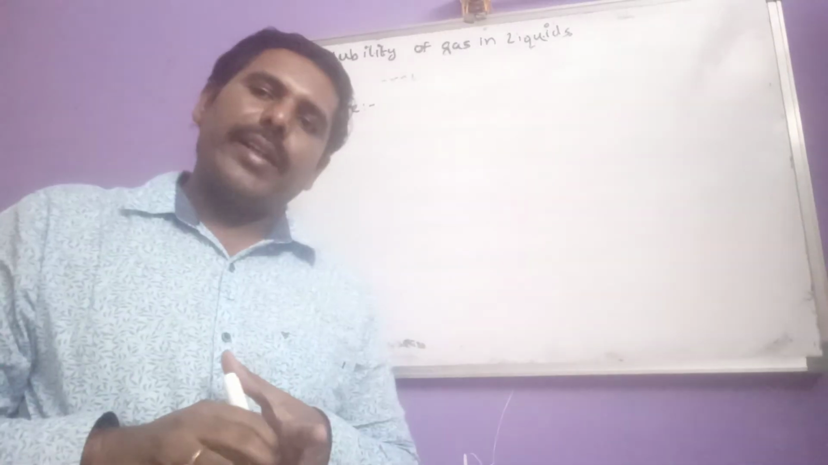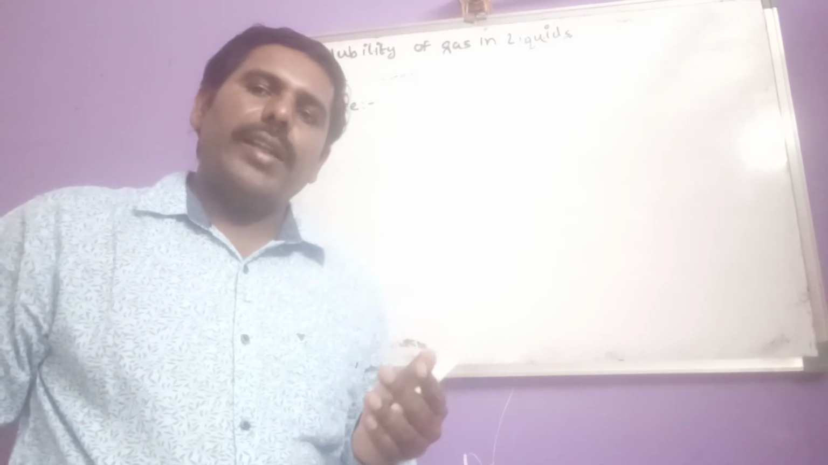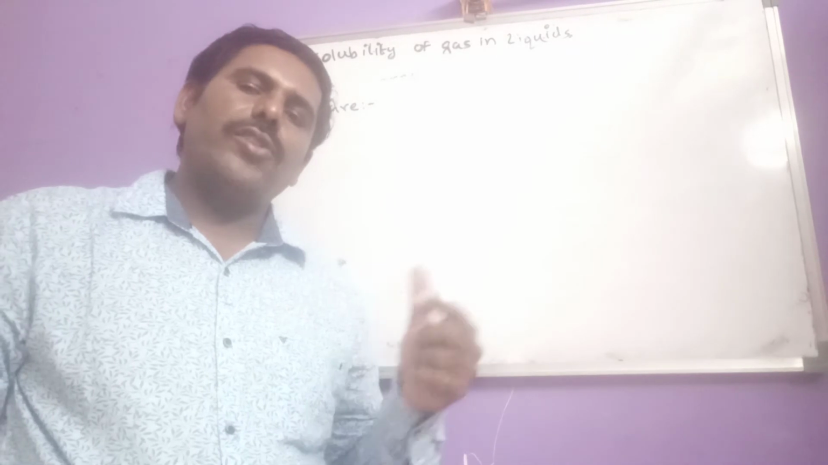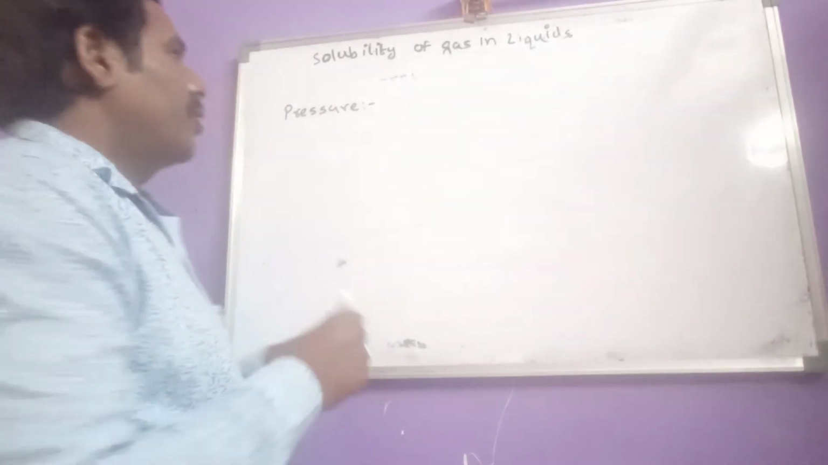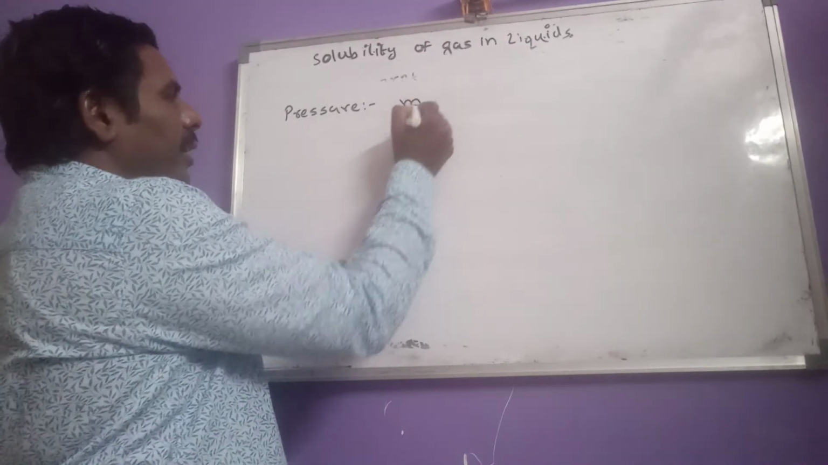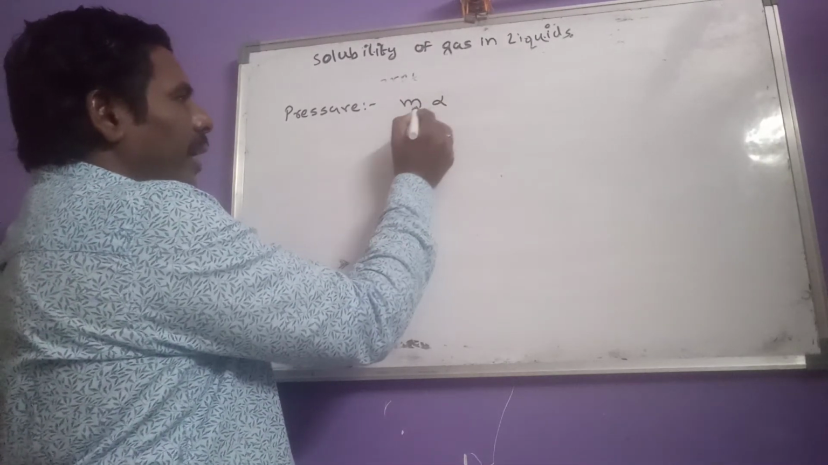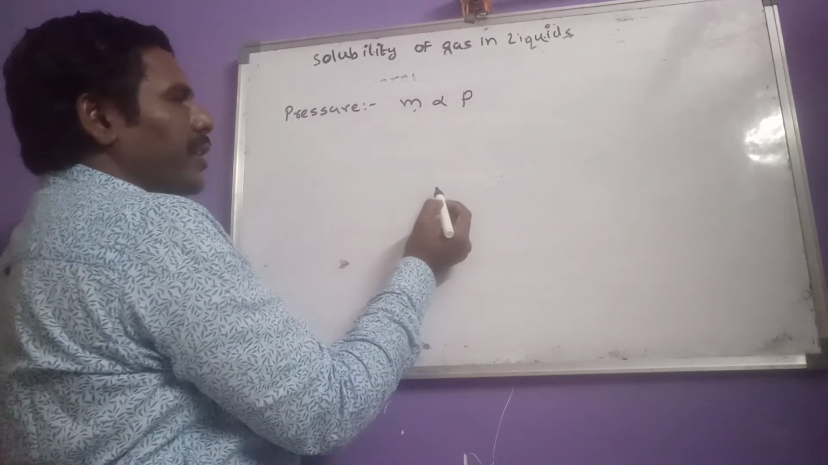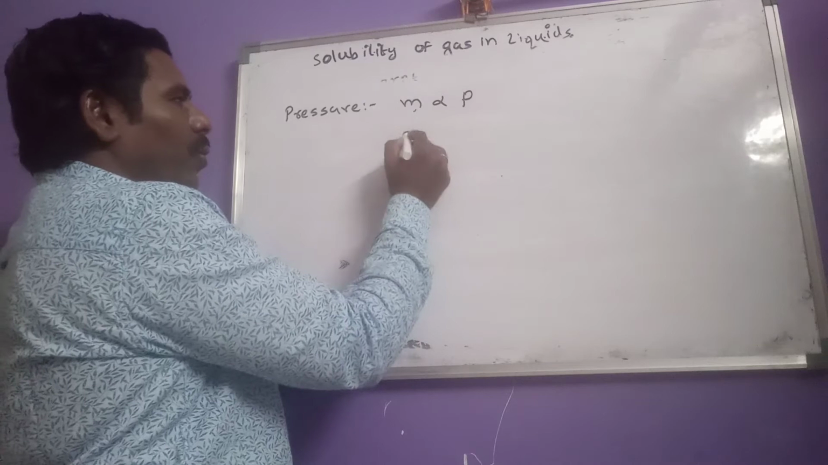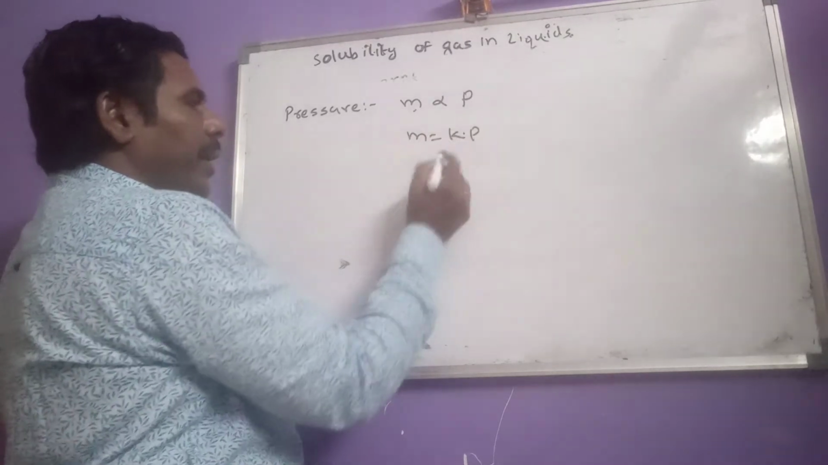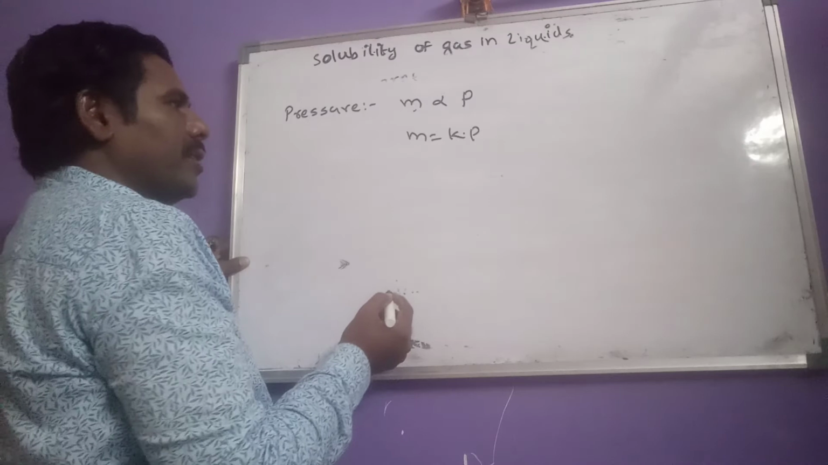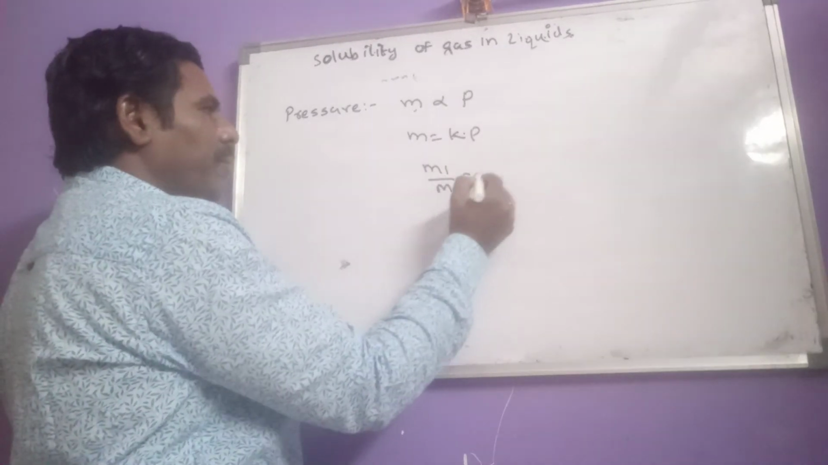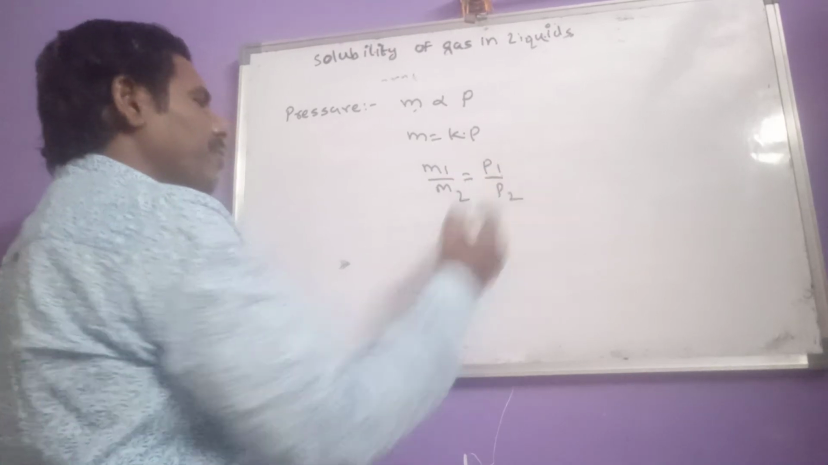As pressure increases, solubility of a gas in any liquid or in water also increases. So mass of the gas dissolved in any given liquid is directly proportional to pressure. Now m equals K into P, where K is a proportionality constant. And by using this expression, m1 by m2 equals p1 by p2.